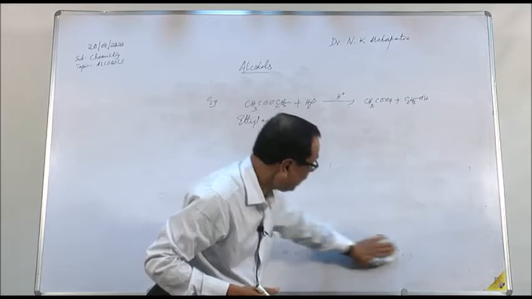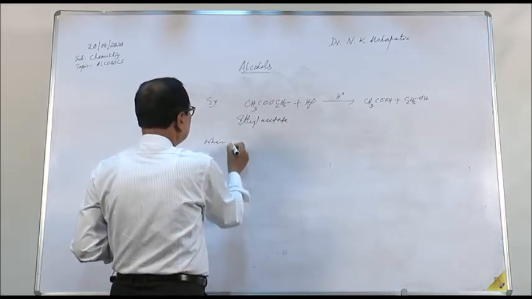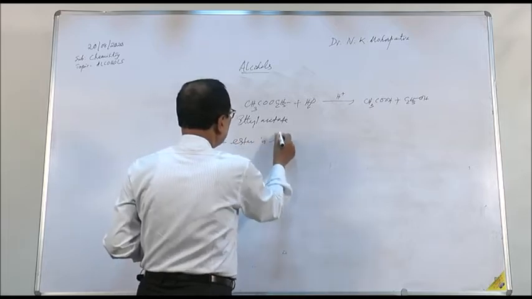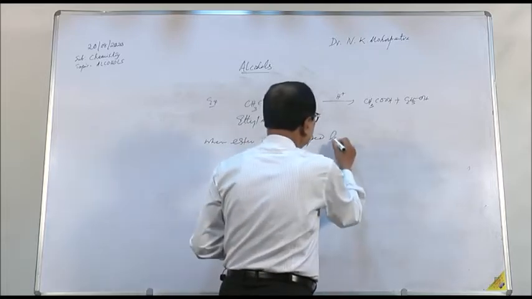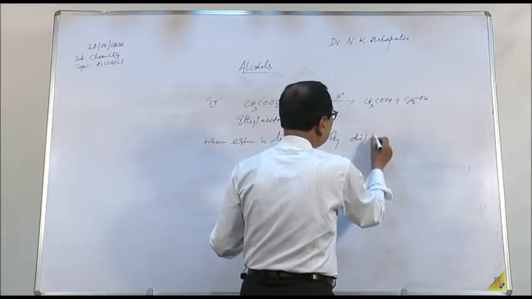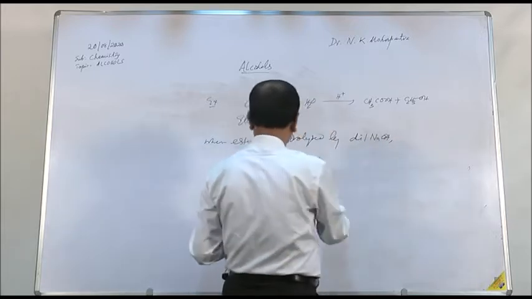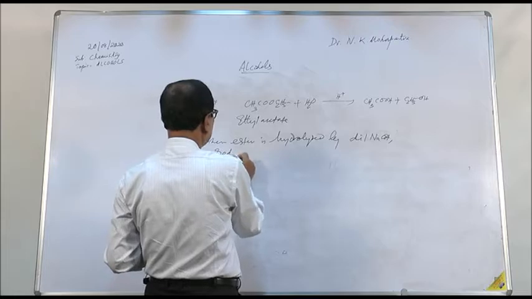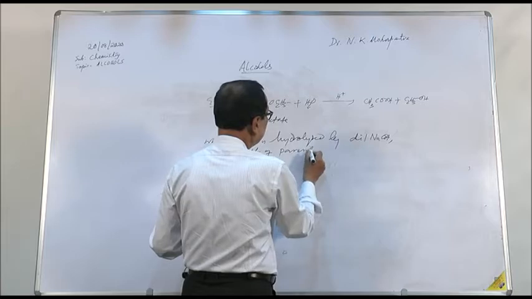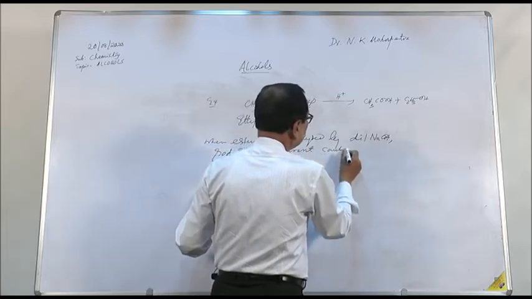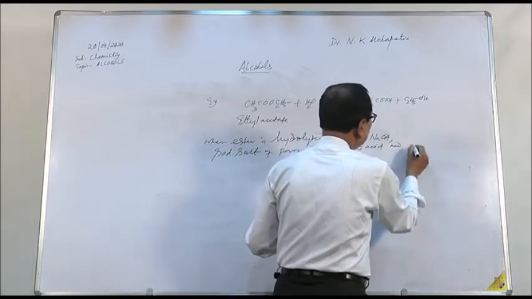You can say, when an ester is hydrolyzed by dilute potassium hydroxide or dilute sodium hydroxide, the sodium salt of the parent carboxylic acid and alcohol is obtained.